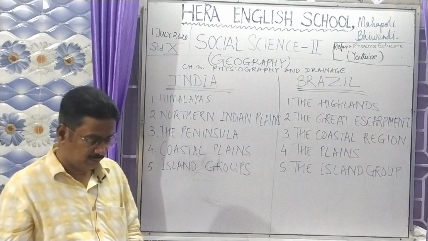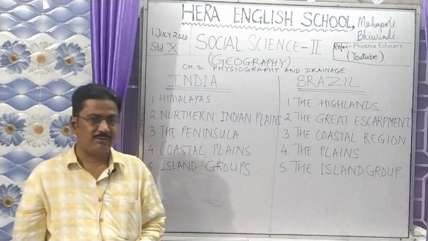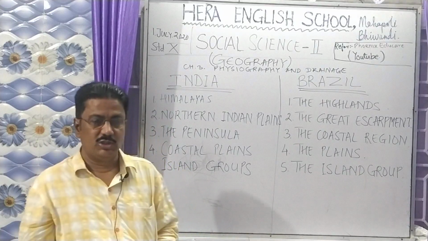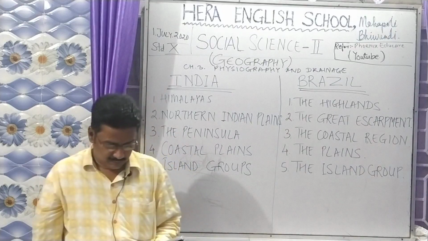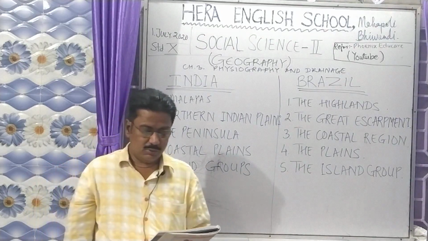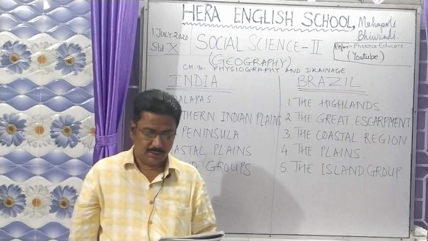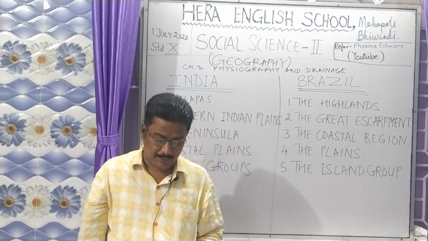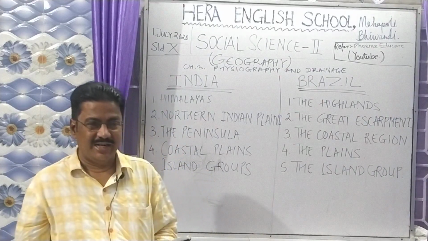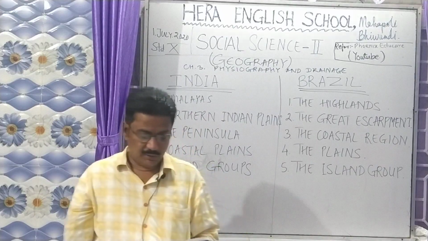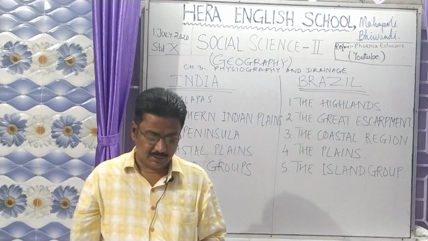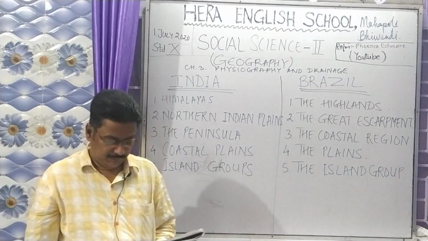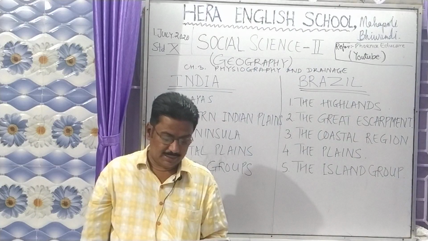More of it is in the southern hemisphere. You have to open your textbook to page number 15. If you are using the old version or the first edition of this geography book, 2019 edition, then the equator is marked incorrectly on that map. It is supposed to be where the 5-degree latitude is. Page number 15 map, the equator line is incorrect.